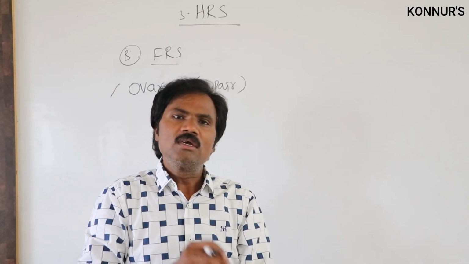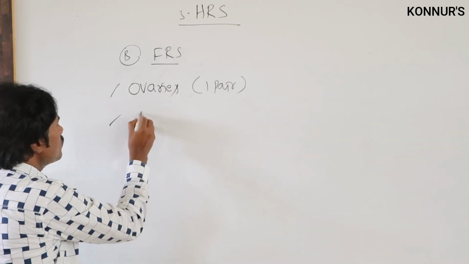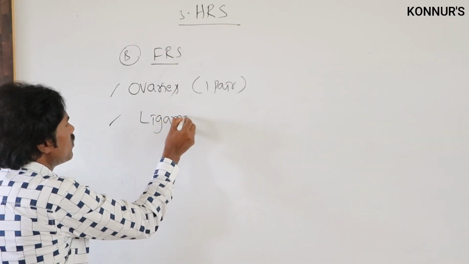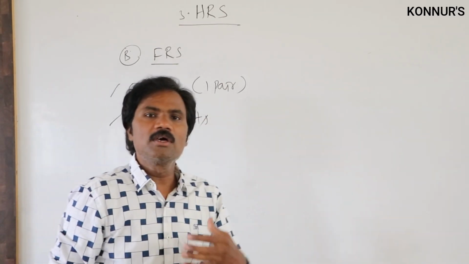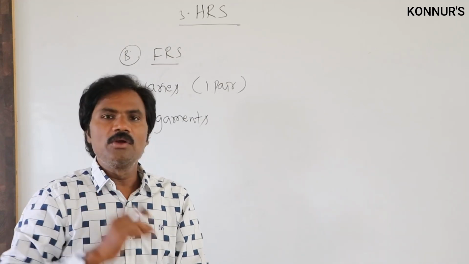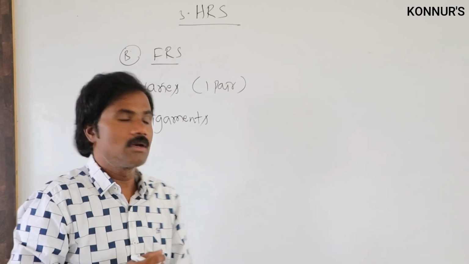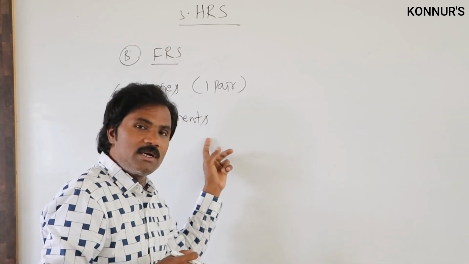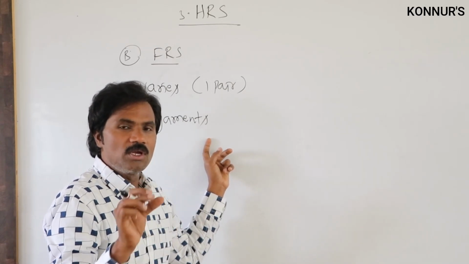Along with this, it is covered with ligaments. The ovaries are connected with the abdomen by the broad ligament, and connected to the uterus by the ovarian ligaments. So with the help of ligaments, it is connected to the abdomen as well as the uterus.